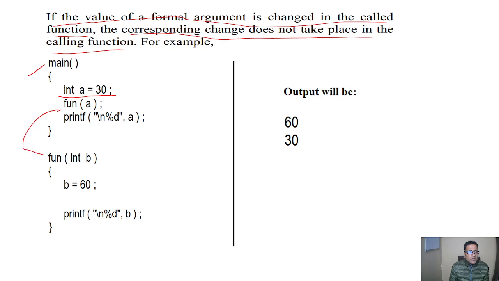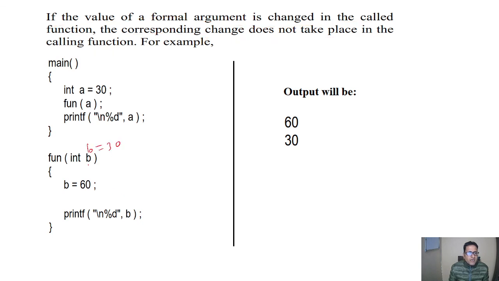It will go here and pass the value 30. Now this a will be given to b, using the ANSI method to declare this, as we studied in the previous slide. So now b is 30, but here it is assigning 60 to b. Now b has the value 60.